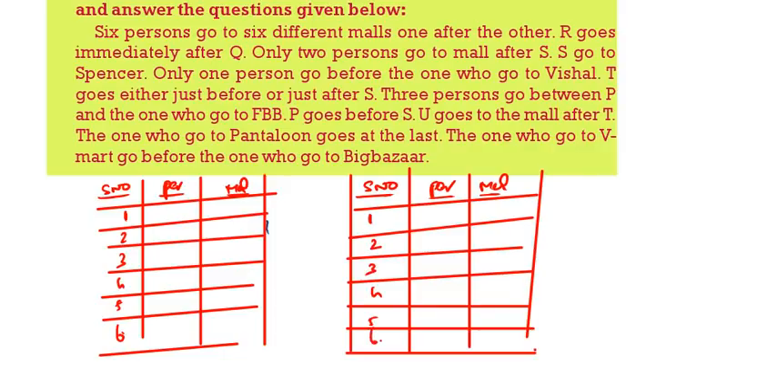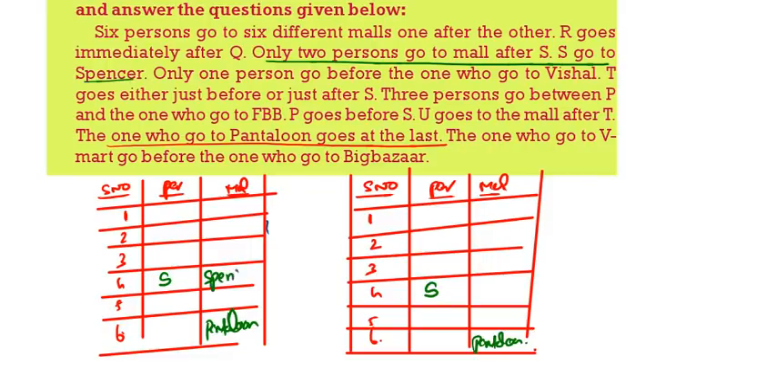First, the one who goes to Pantaloon goes at last. Pantaloon, 6th place, in both possibilities. Only 2 persons go after S, so S is at 4th place. S goes to Spencer. Then only 1 person goes before Vishal, so Vishal is at 2nd place. Here also Vishal is at 2nd place.